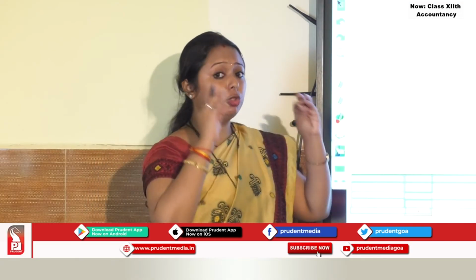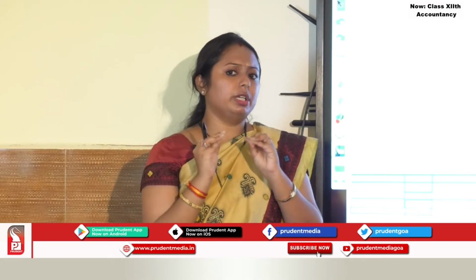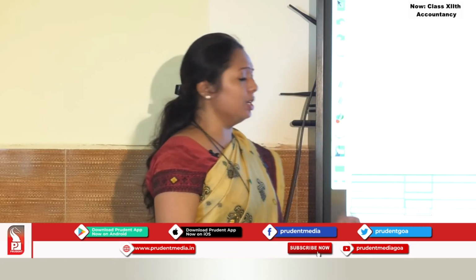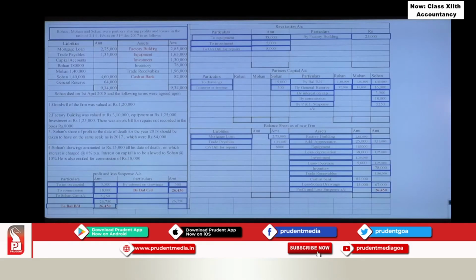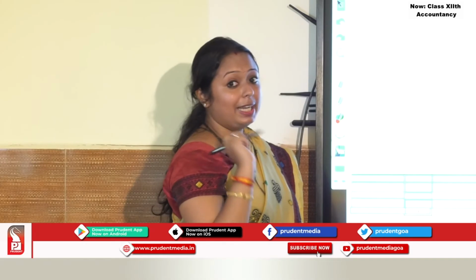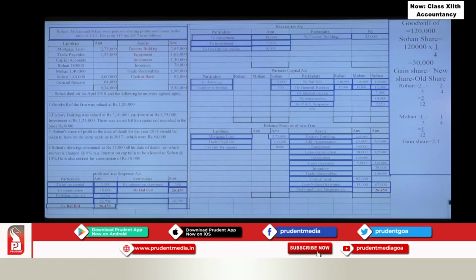In this problem, you have studied the most important concept, that is the profit and loss suspense account, a temporary account which records the transactions pertaining to the deceased partner. And you will have also understood now how to balance it and where to transfer the amount. Here, a debit balance is a loss transferred to the balance sheet. If you get a credit balance, it will be transferred on the liability side. Now, one adjustment is left, that is the goodwill.